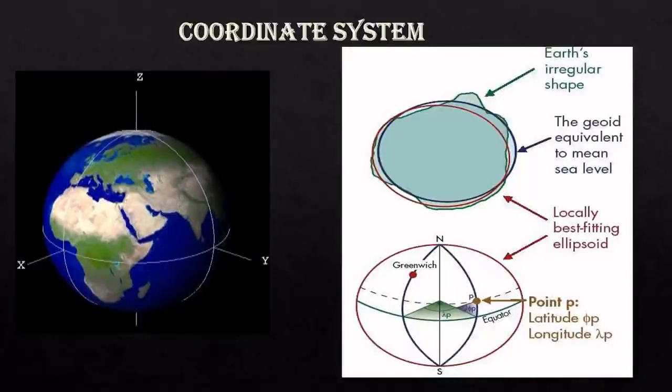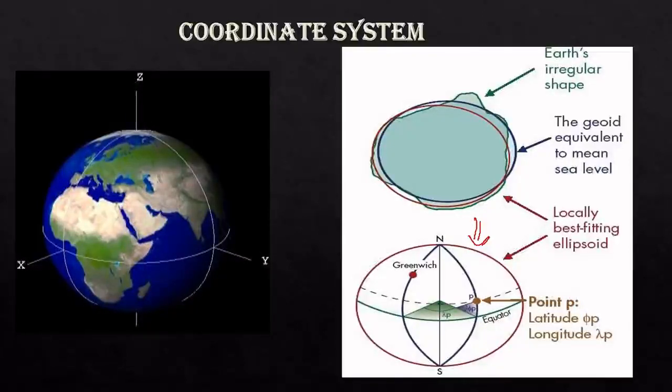So this blue circle is called the geoid. This is the Earth's irregular shape. You can see the real shape of the Earth. So the geoid, equivalent to mean sea level, is the blue closed figure, and the best fitting ellipsoid is the red closed figure. The same thing you can see here also. This red one is the best fitting ellipsoid.